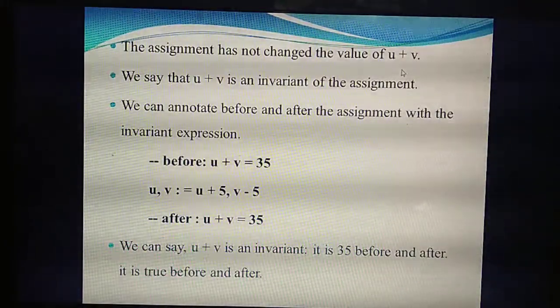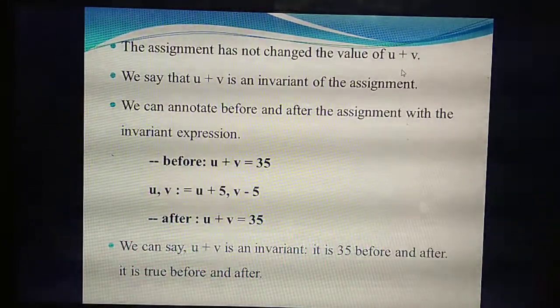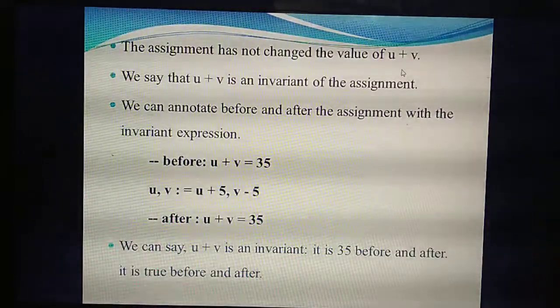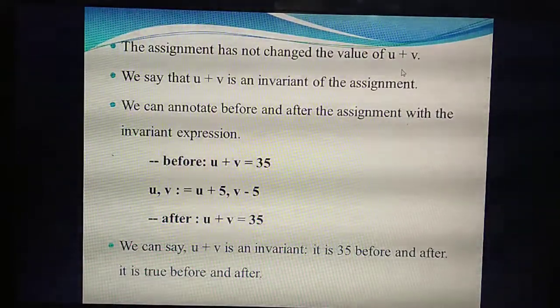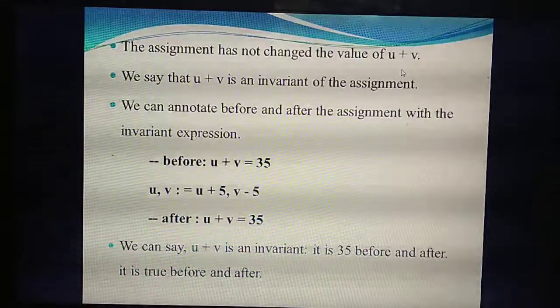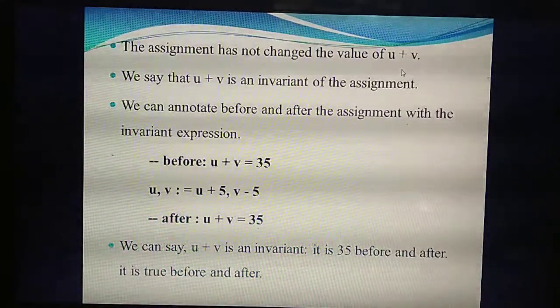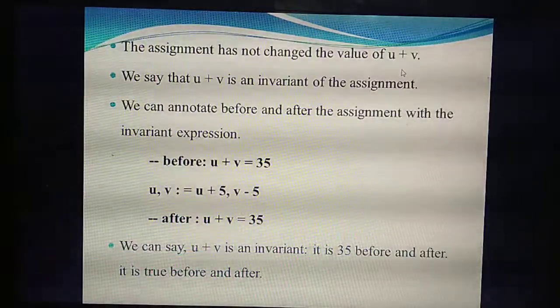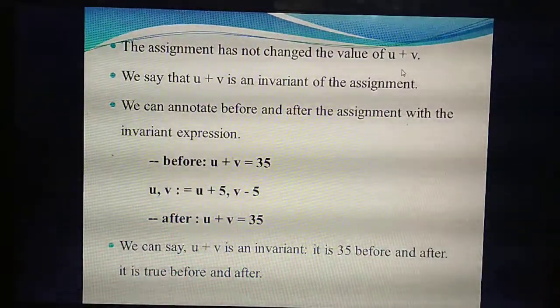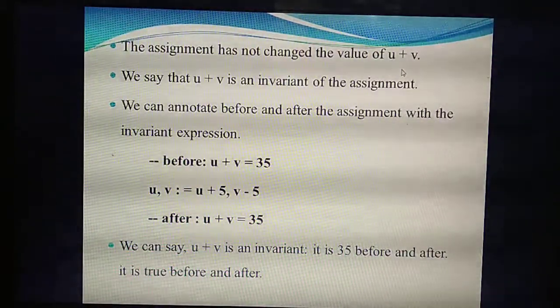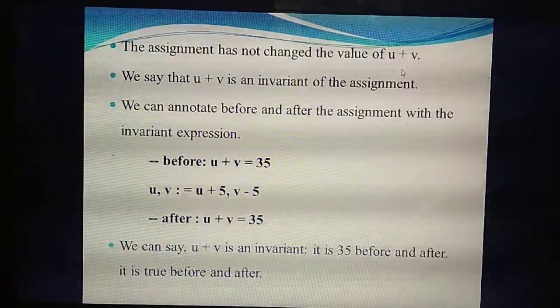So you are assigning plus 5 to u and minus 5 to v. After the assignment also, the before and after value has not changed. So we can say this u plus v is an invariant. Understand how we can say this u plus v is an invariant?